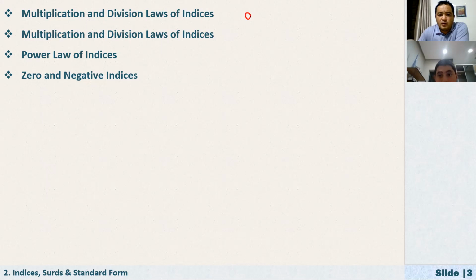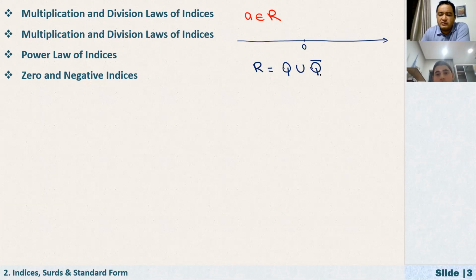Assume that we are given one real number. What's a real number? It's actually a number on the number line, right? So if you just draw on the number line, and this is zero, any number on the number line, we call this a real number. Simply, what is a real number? It is a rational number and an irrational number together. It gives us a real number.